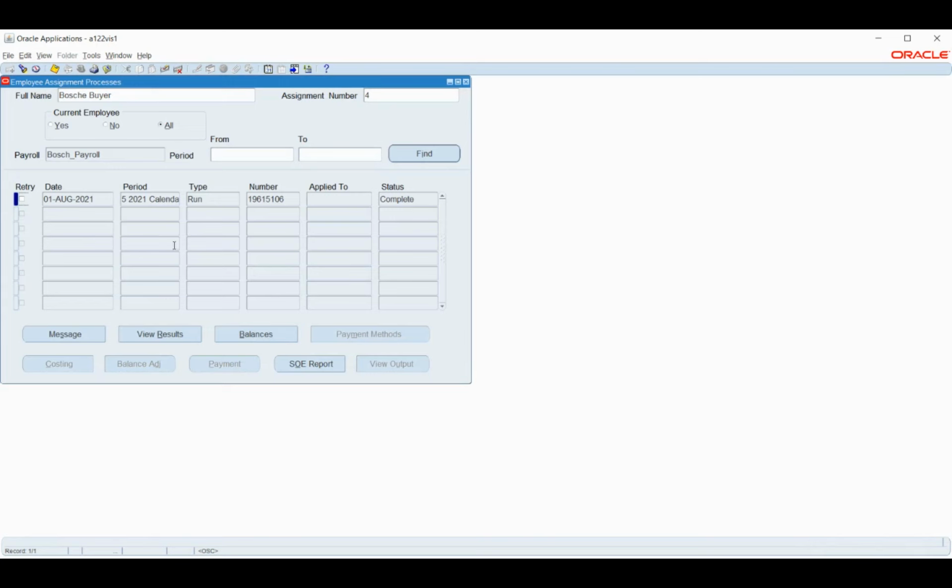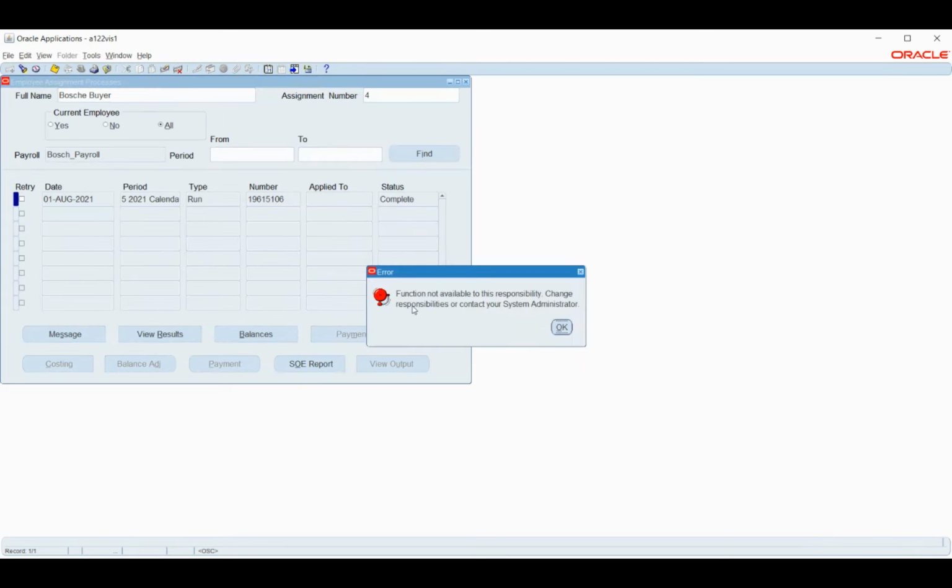As I was saying, there are multiple options wherein we can take the statement of earnings or the payslip. But as I said, we have certain limitations. We have an access related issue. Here also I would be able to take it, but they have restricted it. This is one function we can make use of, but somehow they have disabled it.